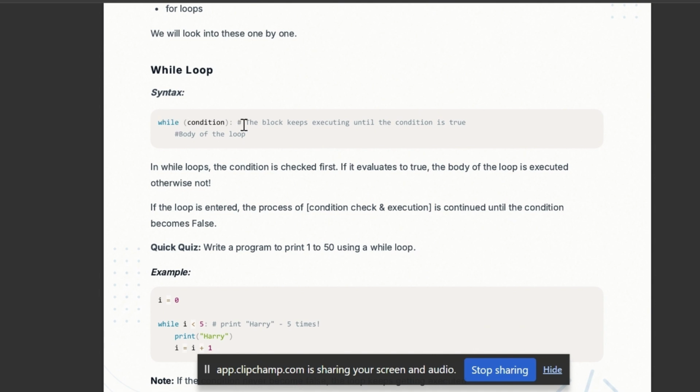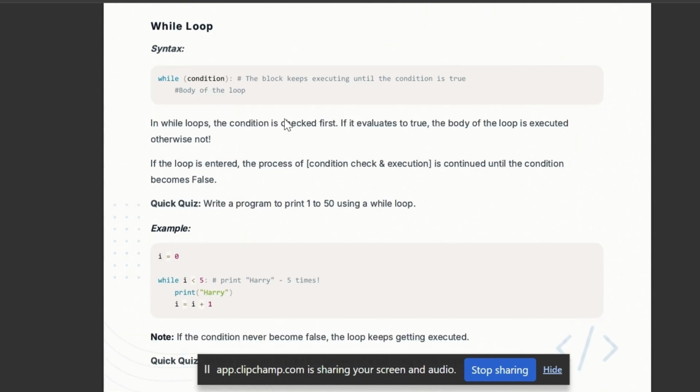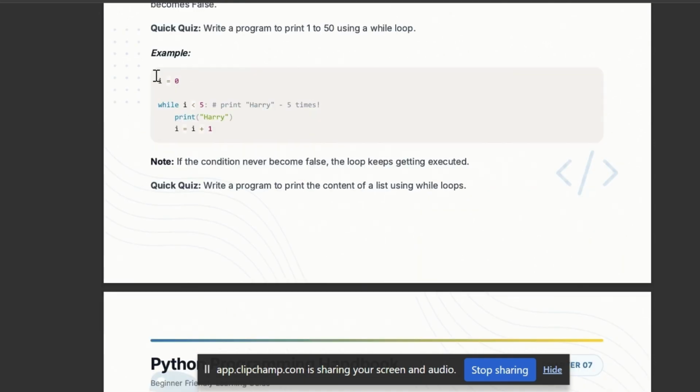This is the syntax of the while loop: while the condition, then the body. We use it when we don't know how many times we have to repeat the code. This will continue until the condition is true. When it becomes false, it will not execute the body of the loop. How? I initialize i with 0, then this is the condition. This will only execute until it is true.